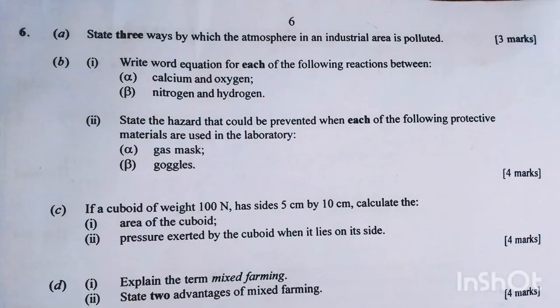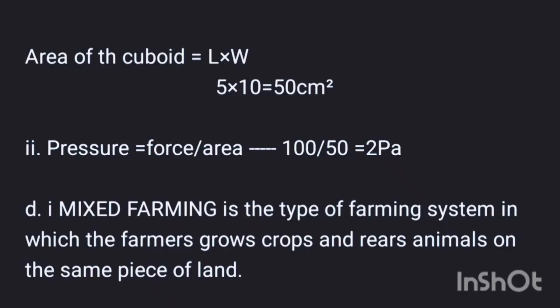6c. A cuboid of weight 100 Newton has a size 5 centimeters by 10 centimeters. Calculate the area of the cuboid, and the pressure exerted by the cuboid when it lies on its side. The area will be length times width, which is 5 times 10, which will give you 50 centimeters square. And the pressure is force over area. So we have the 100 Newton divided by the 50 centimeters square, which will give us 2 Pascal.